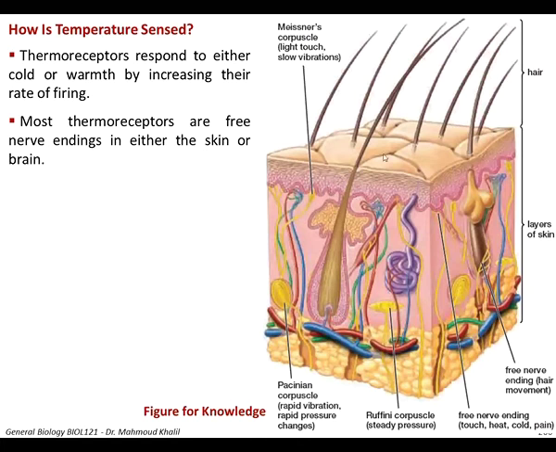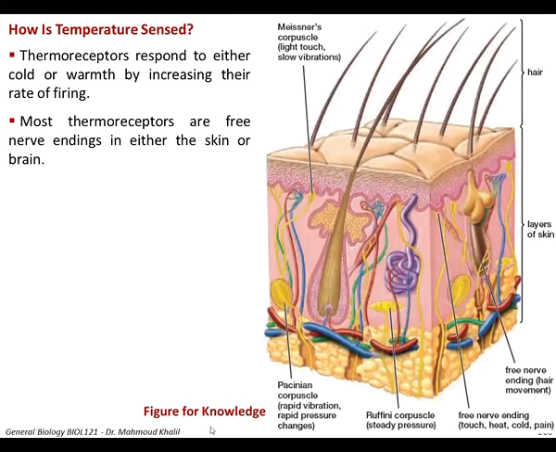So here you can see a cross-sectional diagram of the skin. And you can see that the skin has a lot of different types of receptors. There is a receptor for light touch and slow vibration. There are receptors for rapid vibration, rapid pressure changes, for steady pressure, for touch, heat, cold, and pain.